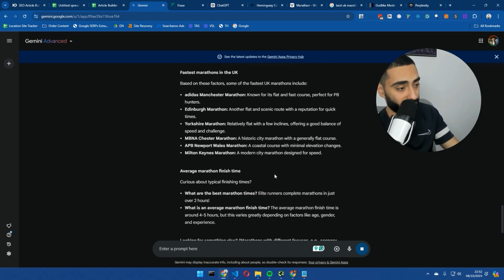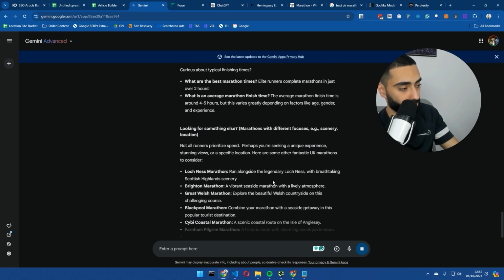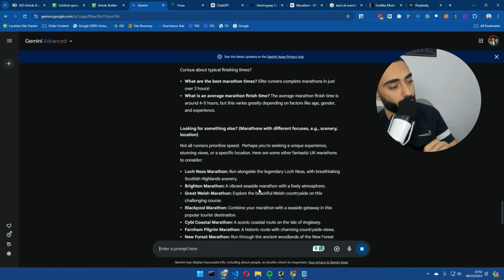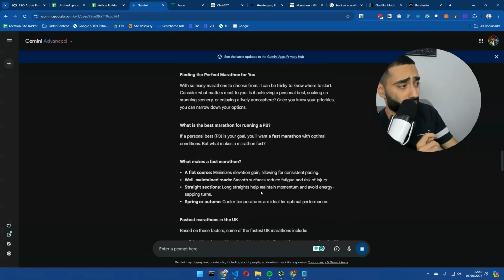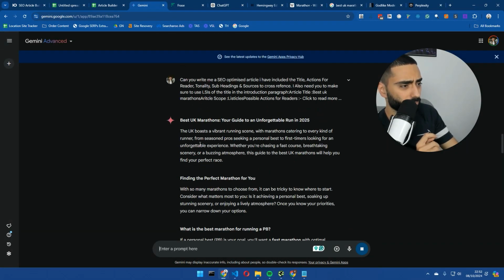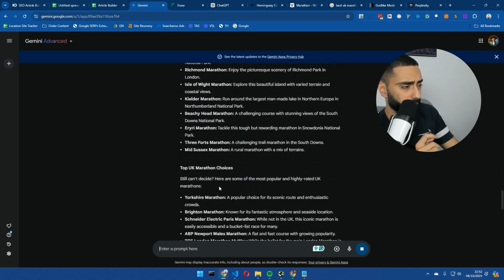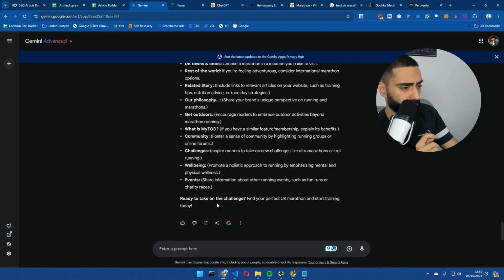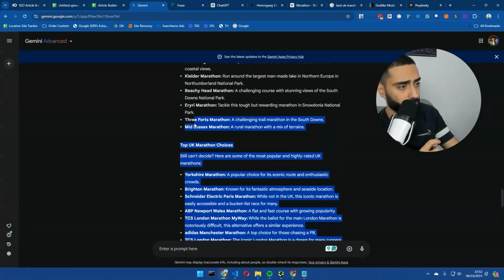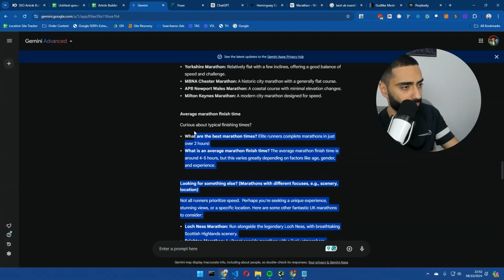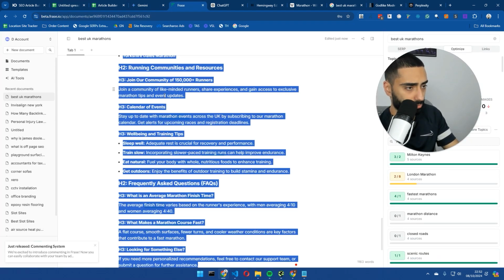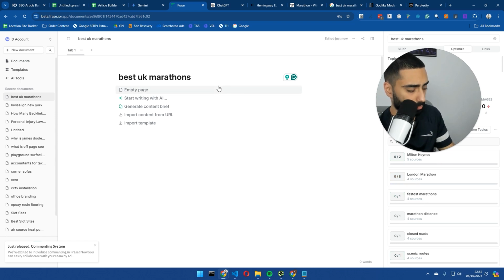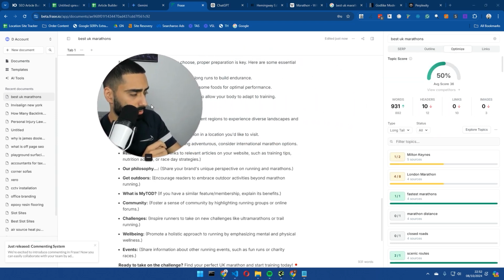And just by looking at this, it doesn't look like it's going to do a great job. But we'll let it do its thing. We'll let it see what it's actually going to come back with. So far, it's not great. But anyway, let's see. This is Google's own tool as well, just so you guys are wondering. So we'll copy all of this and we will paste this in.